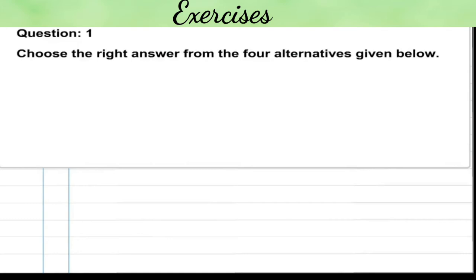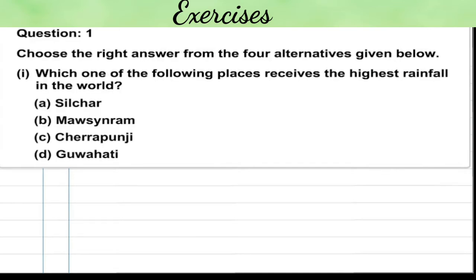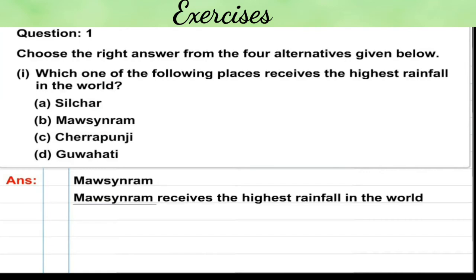Exercise. Question number 1. Choose the correct answer from the 4 alternatives given below. Number 1. Which one of the following places receives the highest rainfall in the world? Options are A. Silchar, B. Mawsynram, C. Cherrapunji, D. Guwahati. The correct option is Mawsynram. Mawsynram receives the highest rainfall in the world.